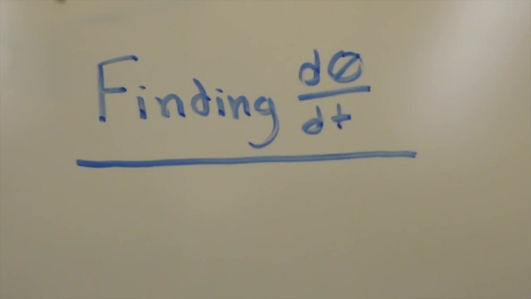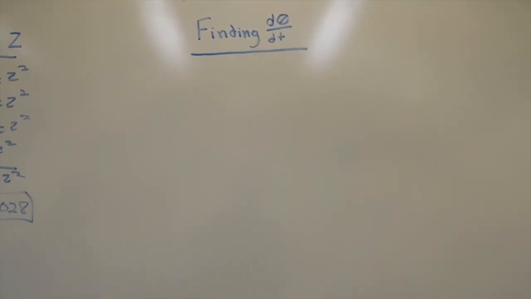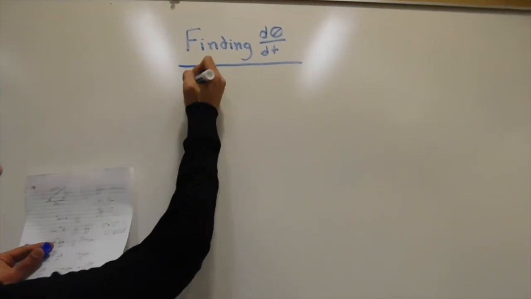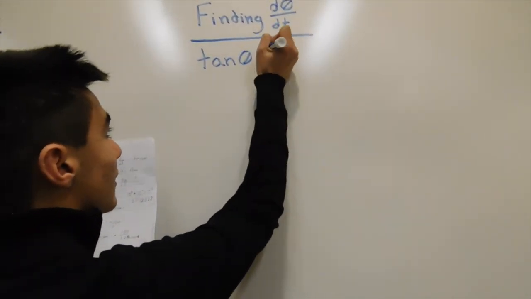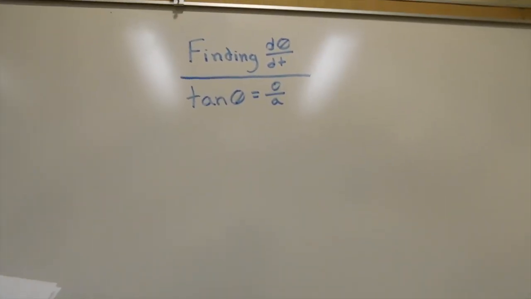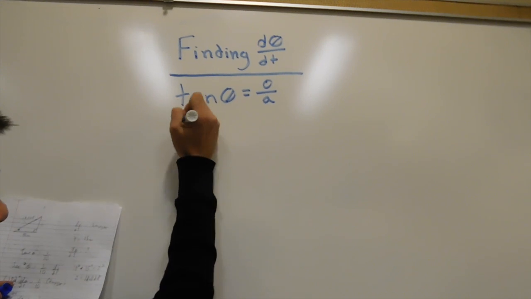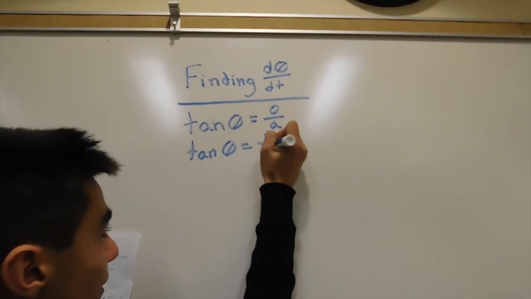To find d theta/dt, we're going to use the tangent property, which states that tangent of theta equals opposite over adjacent. In this case, tangent is y over 10.